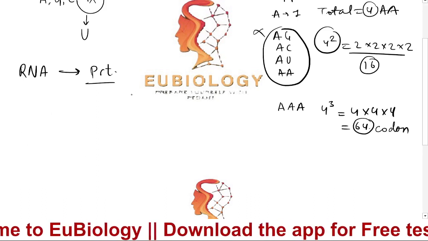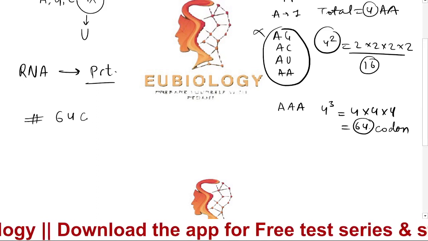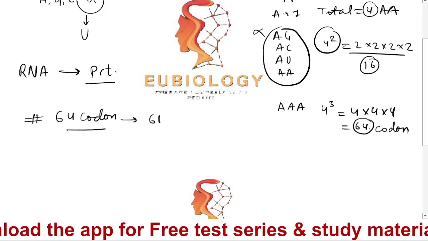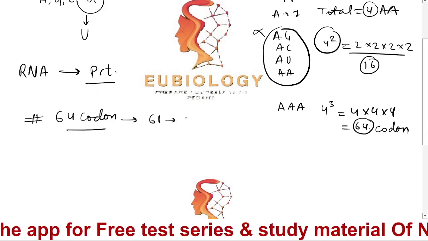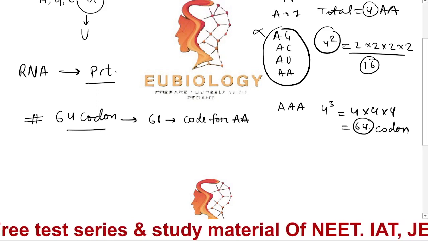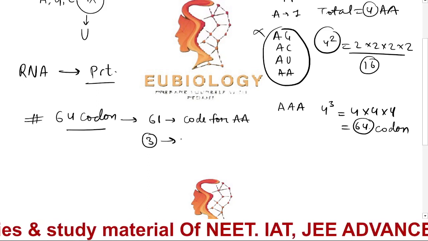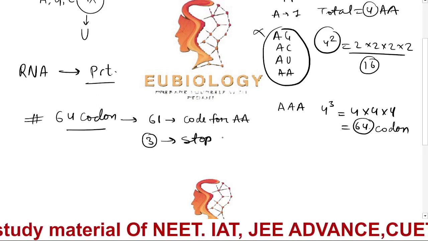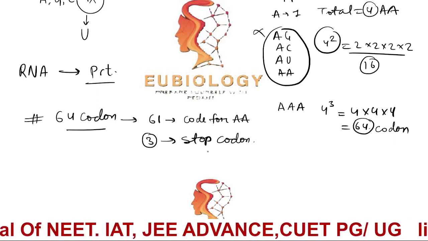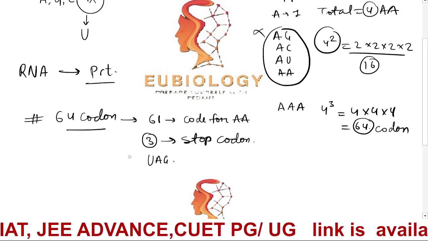Okay, so if you see, out of these 64 codons, 61 will code for amino acids. Actually 62, and the remaining 3 are what? Stop codons. The remaining 3 are stop codons, and out of these, UAG, 3 stop codons will be there.